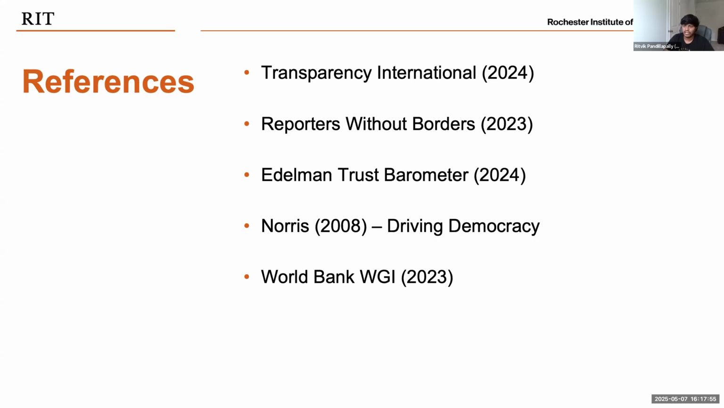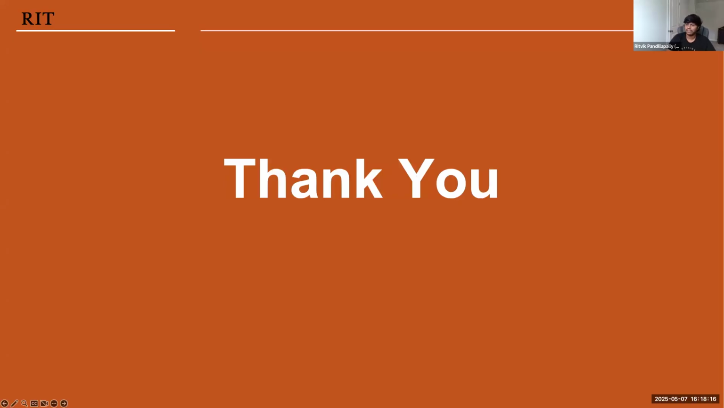So these are some of our key references that are used to validate our work. One of them we use is Transparency International, which was published in 2024. There are some others as well, like Reporters Without Borders, Edelman Trust Barometer, Knowledge Driving Democracy, and World Governance Indicators, WGI, in 2023.